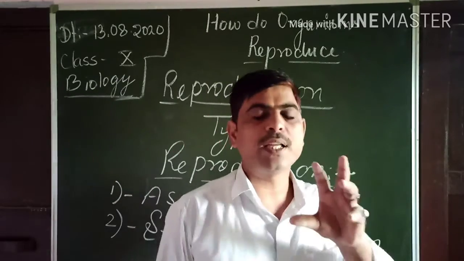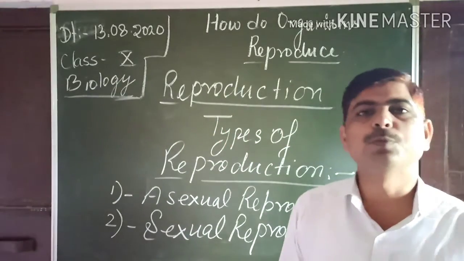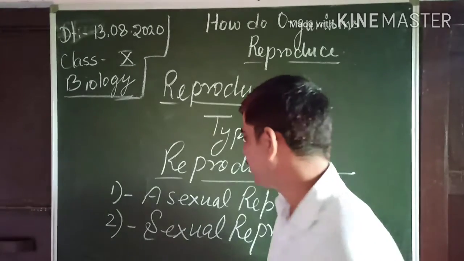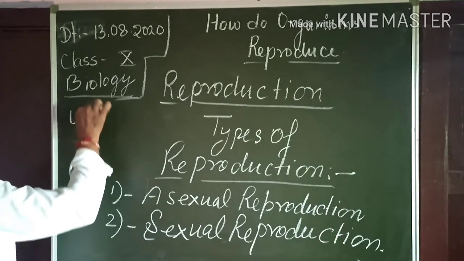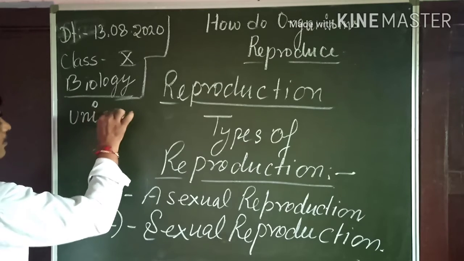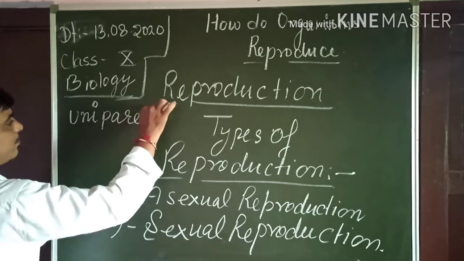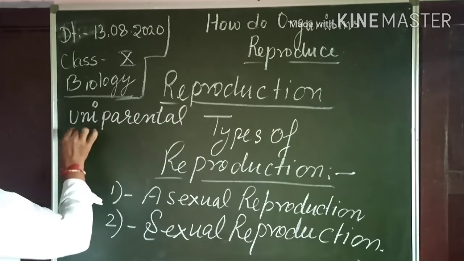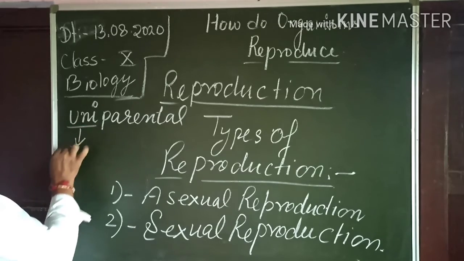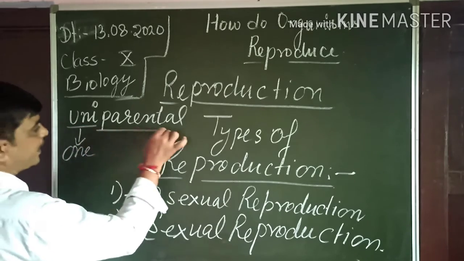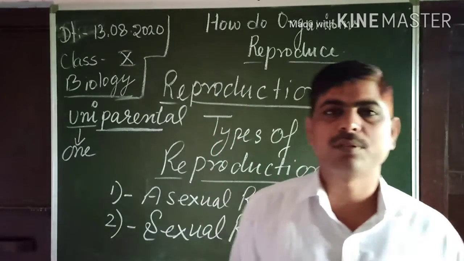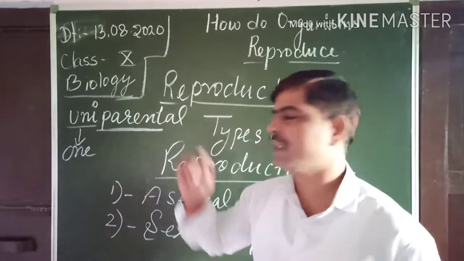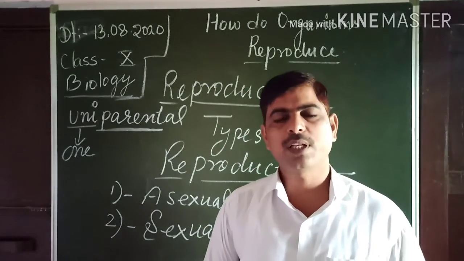Dear students, asexual reproduction is uniparental. The word uni means one, and parent means in this process of reproduction, in asexual reproduction, only one parent is involved.